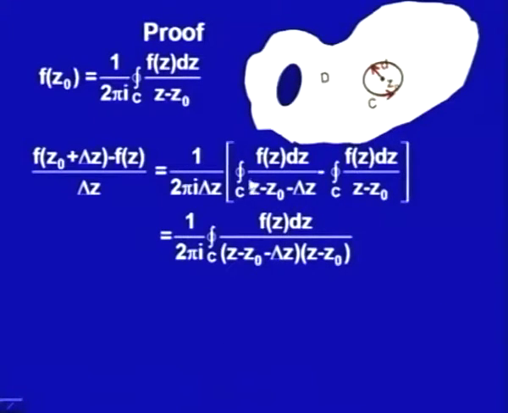I could write it out, that is f(z) upon this one, we would get delta z upon (z minus z naught minus delta z) into (z minus z naught) into f(z). So, delta z and delta z, that is getting cancelled out, and I am getting it is equal to 1 upon 2 pi i, integral along the contour C of f(z) upon (z minus z naught minus delta z) into (z minus z naught) with respect to z.